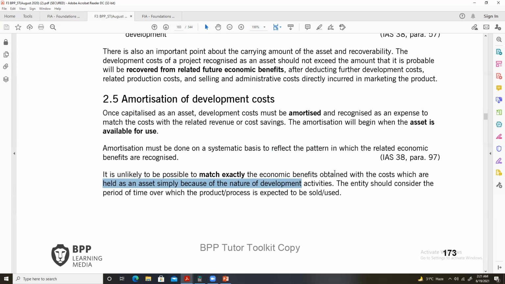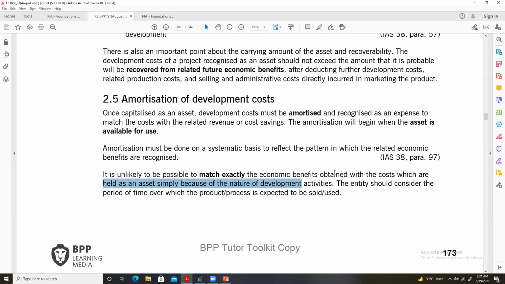Here it is also mentioned that it is normally difficult, or unlikely, to exactly match the economic benefits with the costs. So the entity, the business concerned, should consider the period of time over which they expect to use the asset.